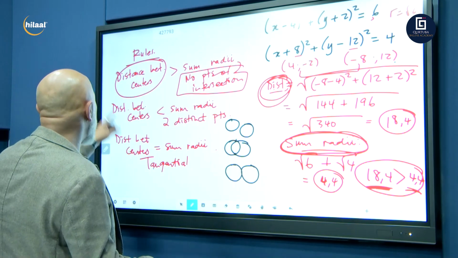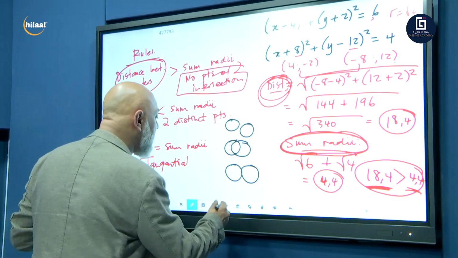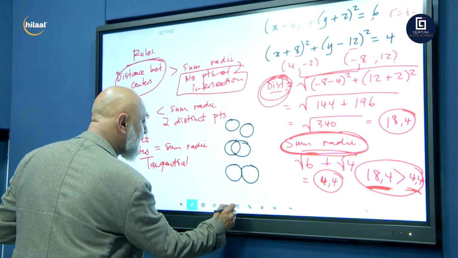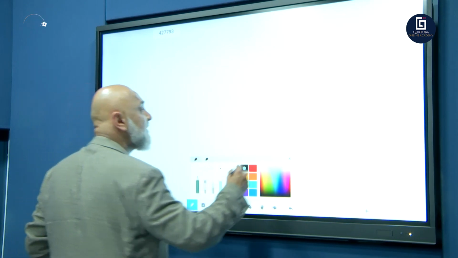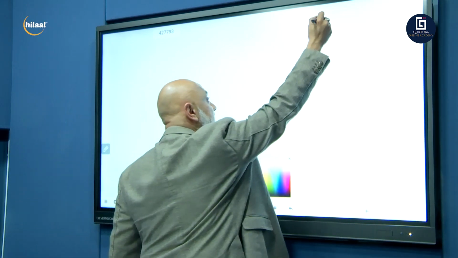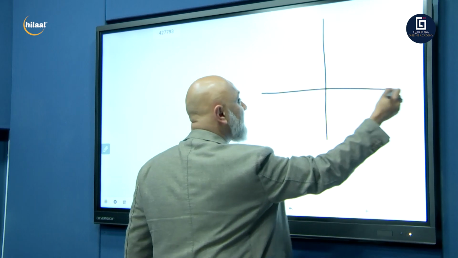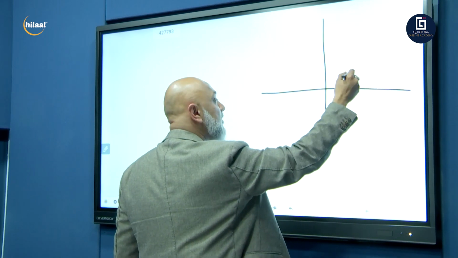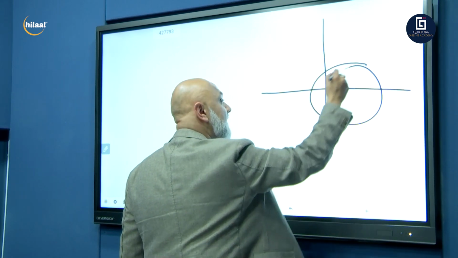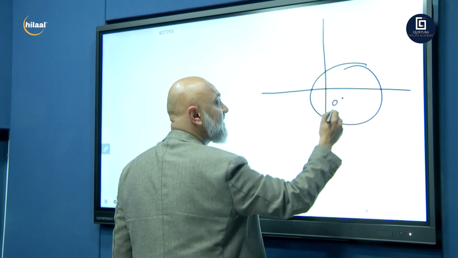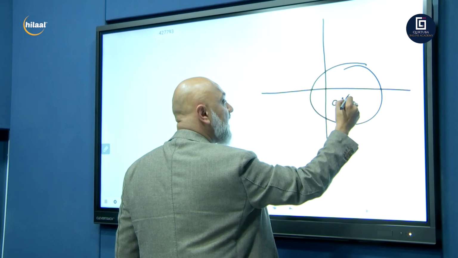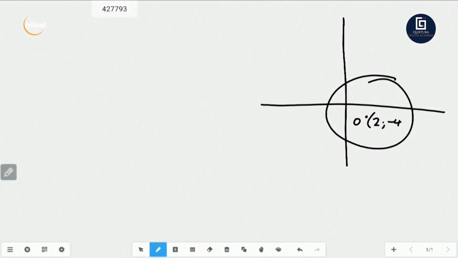Okay, let's go back. Let's give you another model. So here we go. I'm clearing this out. Let's give you a set of questions now, guys. Let's give you a circle that is sitting like this. Let's say O, and O is the center of the circle. And I tell you that is 2 and negative 4.